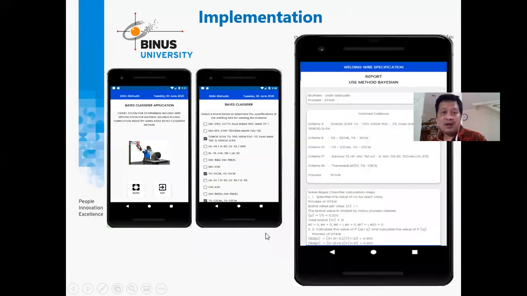And this is the result of the implementation. They go to the base class application; they can do the bias, or exit the application. They look at which one is suitable for them. Like I said, this is the formula that they can choose. What I mean is the brands that they can choose, whichever is suitable for them, and based on that they run the naive Bayes classifier, and at the end of the day they get a result like this.